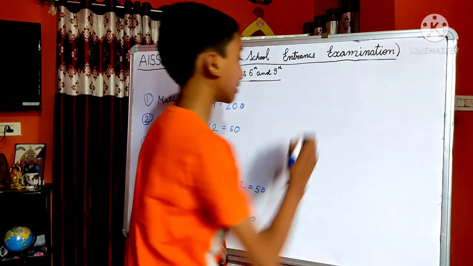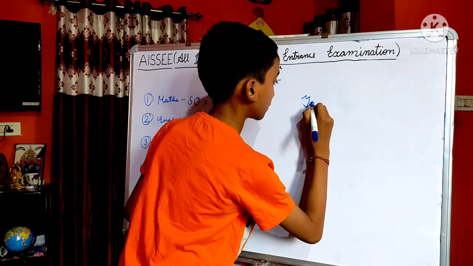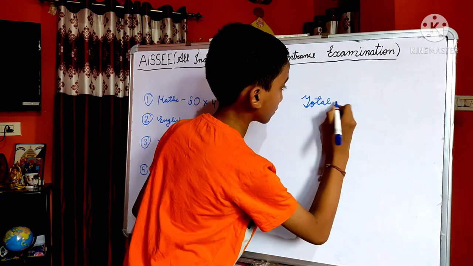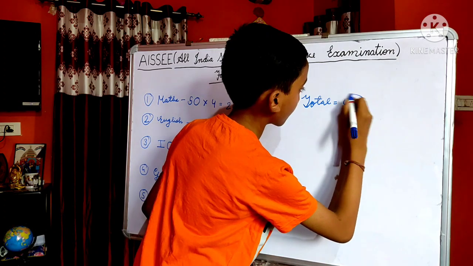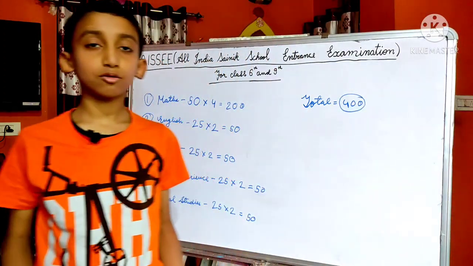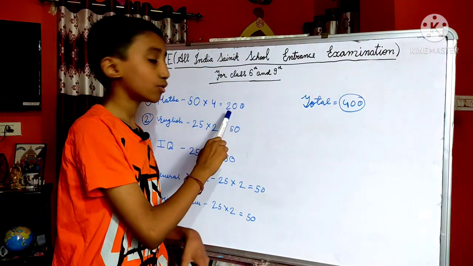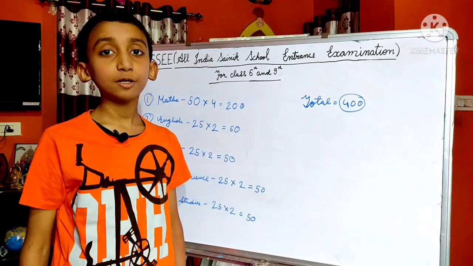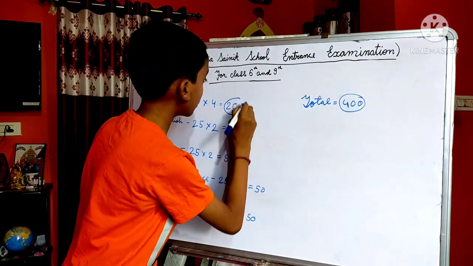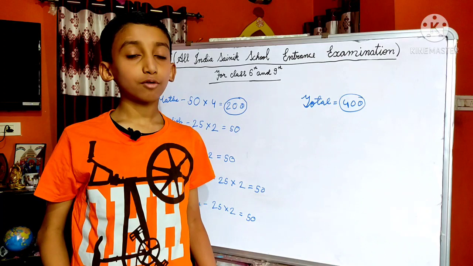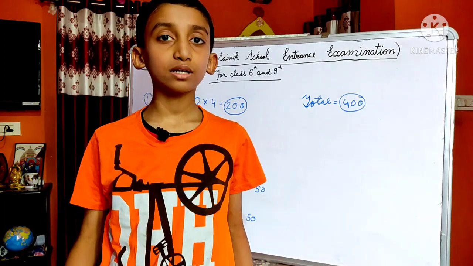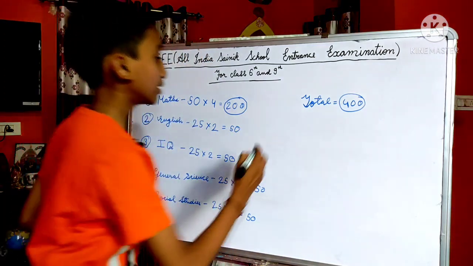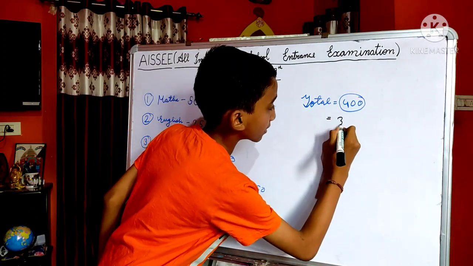So the total marks is 400. And in class 9 also we can see that by scoring only in maths we get 50%. So in class 9 also it has been confirmed that maths is a scoring subject. The total time we get to give this class 9 examination is 3 hours.